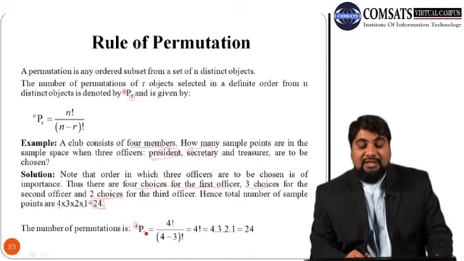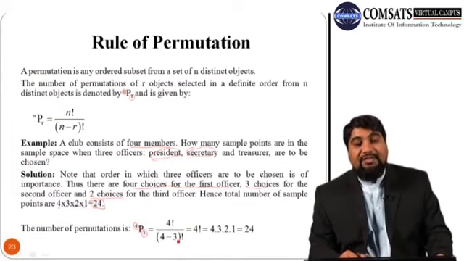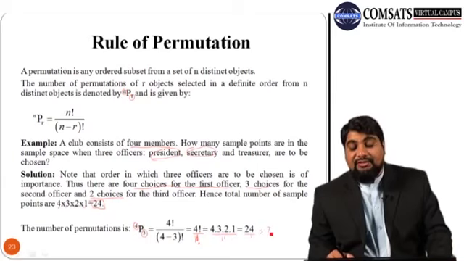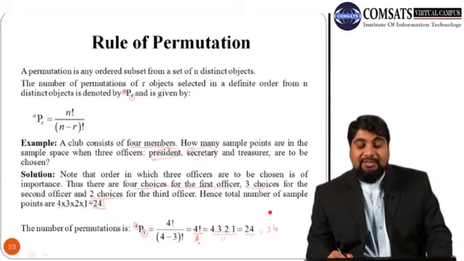Out of 4 we want to select 3 officers, so it is 4 factorial over 4 minus 3 whole factorial. 4 minus 3 is 1 factorial, and 1 factorial is 1, so 4 factorial is 4, 3, 2, 1, which is 24. Remember that 1 factorial is 1, so 24 over 1 is 24. So there are 24 possible sample points.